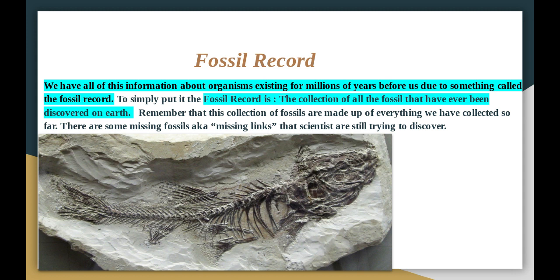Okay, one of the fossils that we're still trying to find, which you see right here, those words are the missing link. We're still missing that one fossil from that one organism that will link every single organism together and thereby prove the theory of evolution and make it a scientific law. So it's important to remember that the fossil record is the collection of all the fossils that have ever been discovered on Earth. So if we discovered it on Earth, it's in the fossil record.